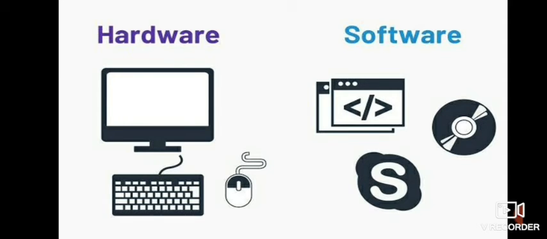So, without software, computer hardware is just like a human body without a soul. So, we need both of them for the computer to work properly. So, hardware and software complement each other.